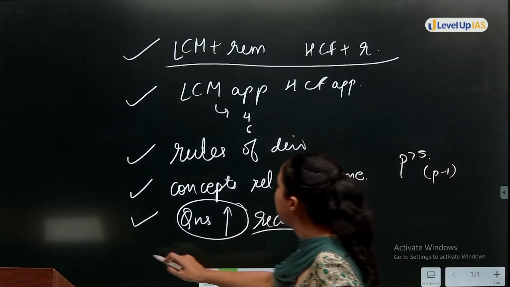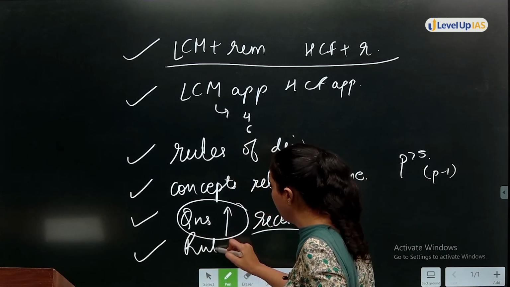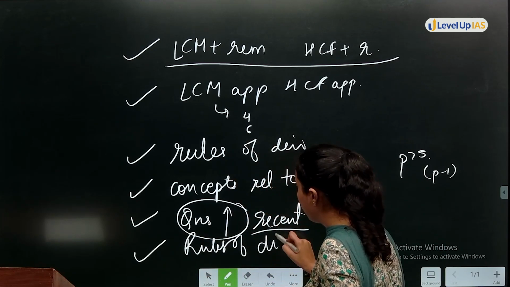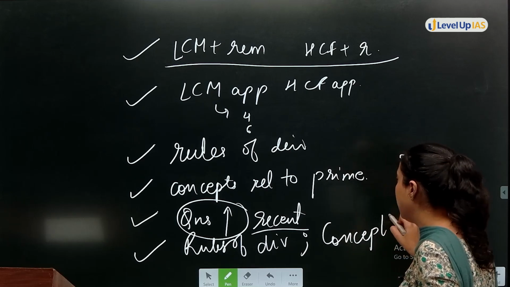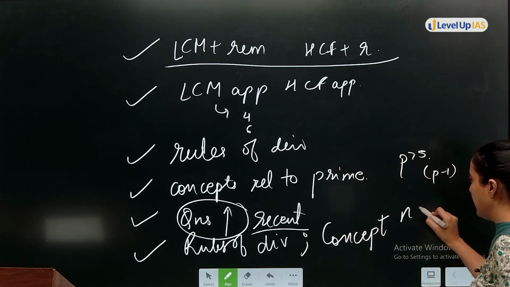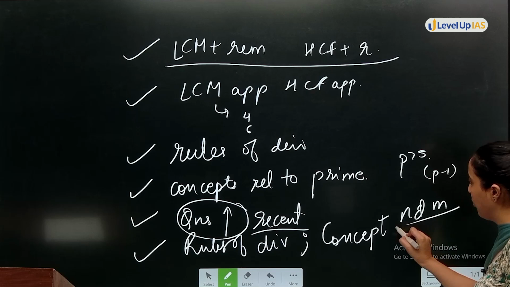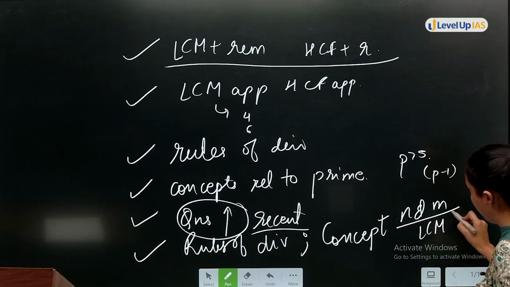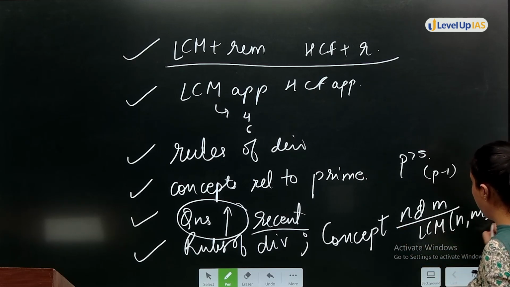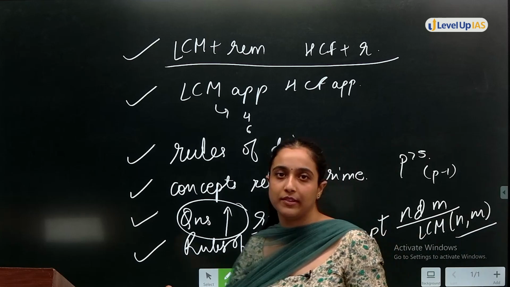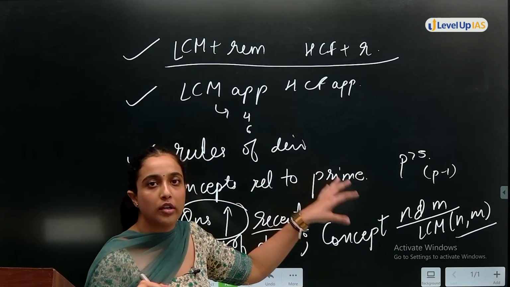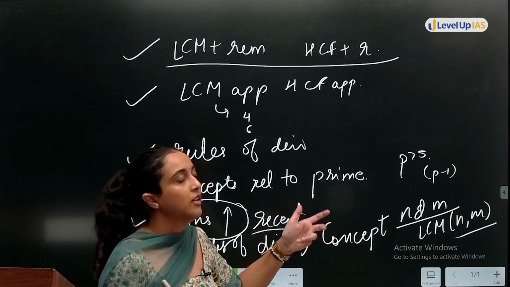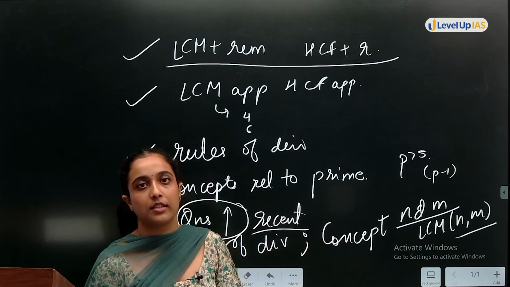Then, rules of divisibility, very important. Rules of divisibility and concepts like if a number is divisible by both n and m, that means the number will be divisible by the LCM of n and m. Such concepts are related to divisibility. These are the things broadly which you have to do, and other things we have already discussed in the session.